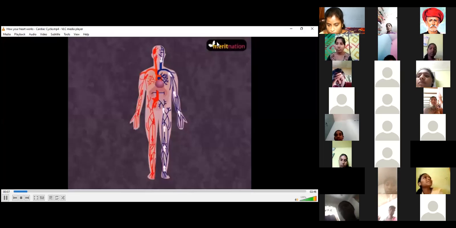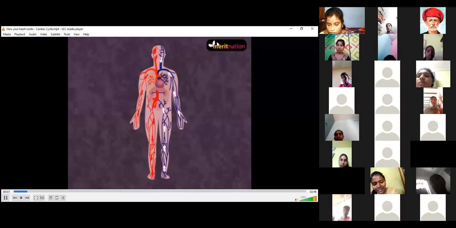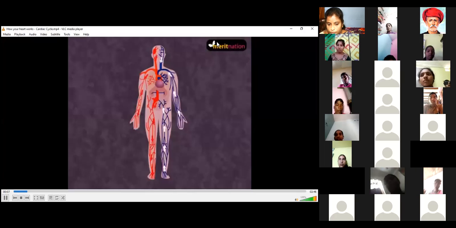Ventricular systole begins when the ventricles are filled with blood. The AV node, as shown here, takes in the signal and then conducts it throughout the ventricles. This stimulates the ventricular contraction, and as the ventricular contraction increases, the ventricular pressure causes the closure of the AV valves.